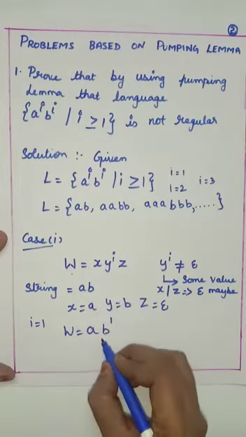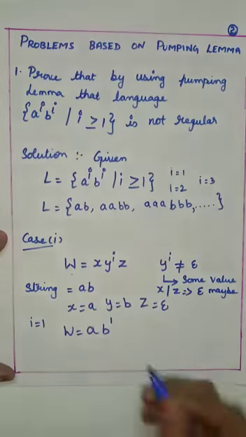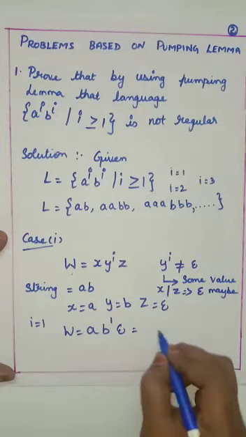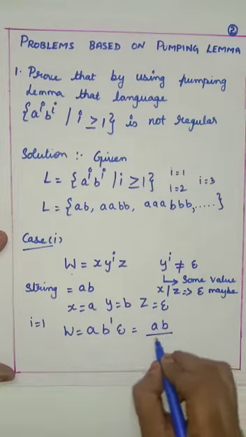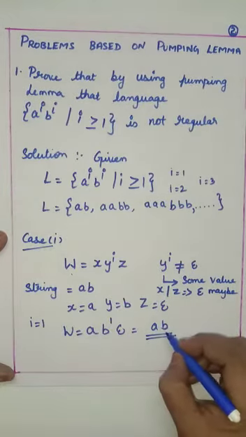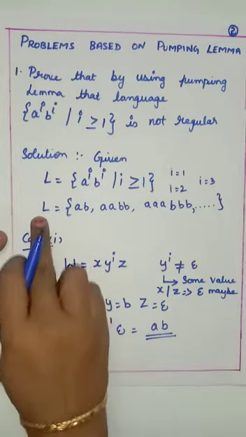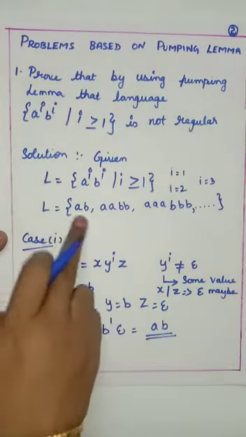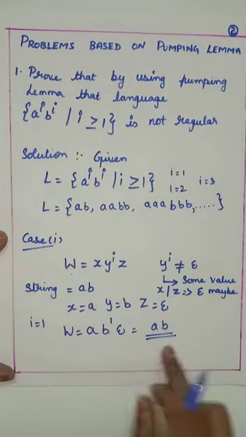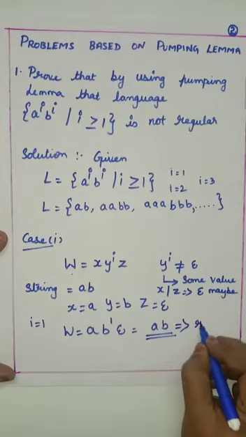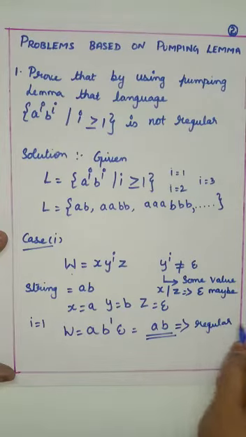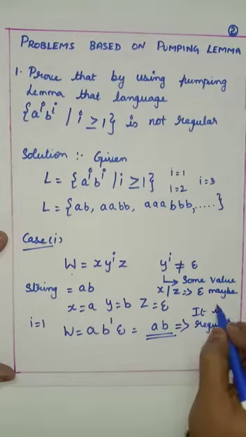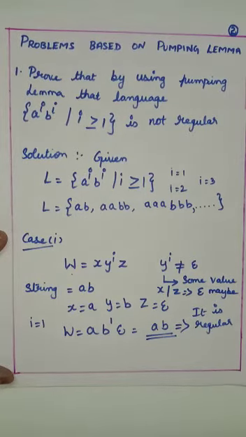Z is epsilon, which means AB. Now I have generated the string AB. I am going to check whether this AB is in the language. See here, AB is there in the language. So it is regular. I am announcing it is regular.